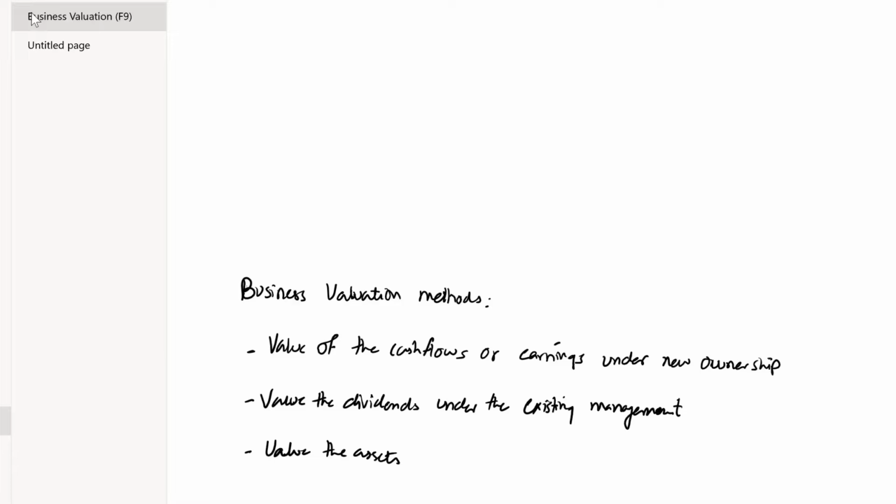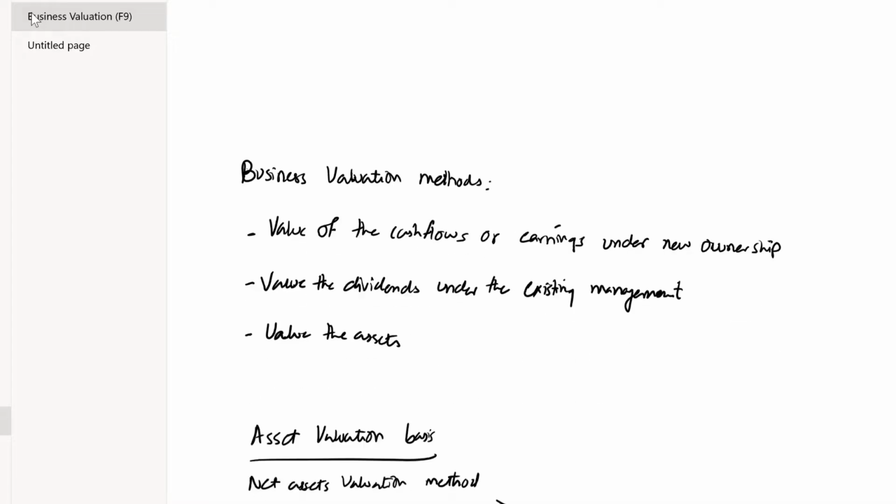Now, coming to the unquoted companies, the company wishes to either go public and then fix the issue of the share price. Other than that, the company goes for a merger, and if not, then we use the company's assets to compute the value of the company. Now, business valuation methods